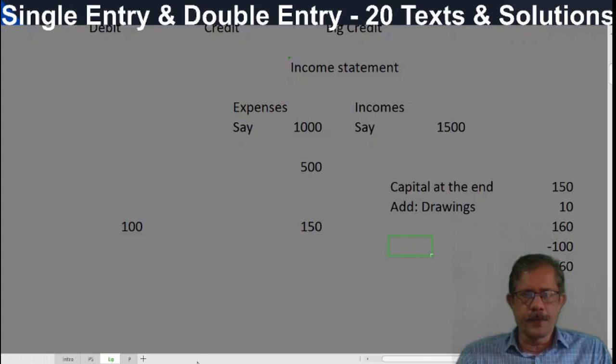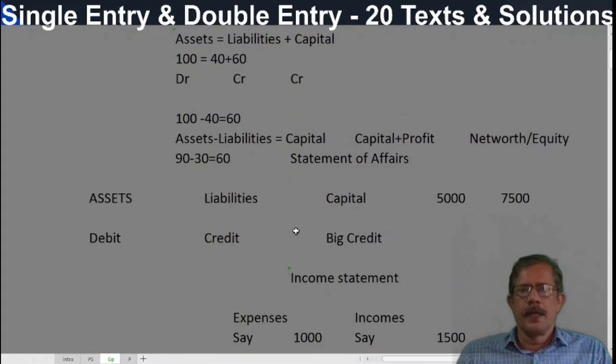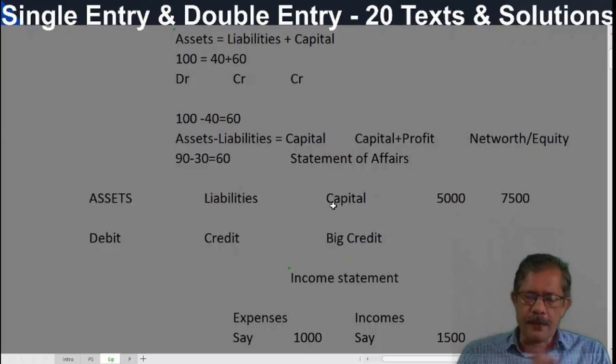To the 150 rupees, add 10 rupees withdrawal. Okay, 160. And 20 rupees is additional capital, so additional capital should be deducted. And there is a formula for that. Simple thing, these are all. The only thing you need to know is that capital changes only because of expenses and incomes. And these expenses and incomes records are not available under the single entry incomplete system.